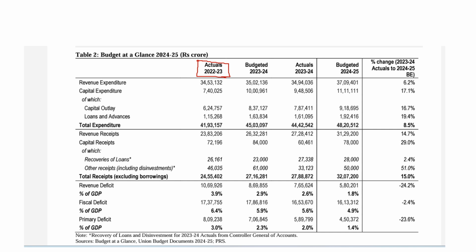Now observe this table carefully. You will get revenue expenditure, capital expenditure, total expenditure. Similarly, revenue receipts, capital receipts, and total receipts. Also, you are able to see the deficits: revenue deficit, fiscal deficit, primary deficit. In upcoming slides, we will see in great detail what revenue expenditure, revenue receipts, and the deficits are.